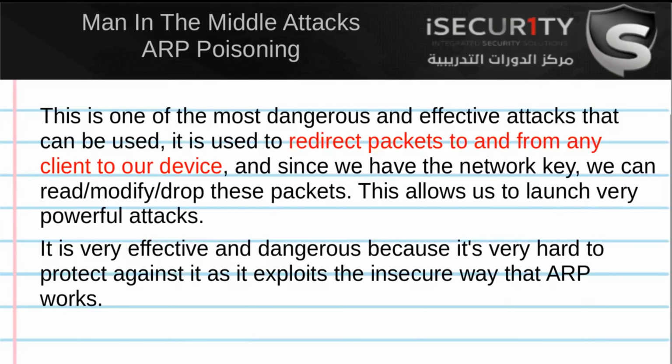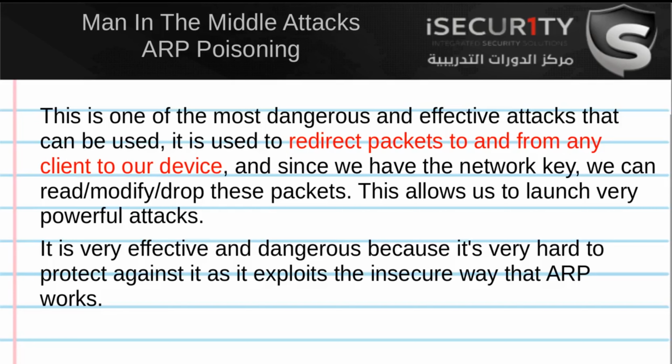Man-in-the-middle attacks. In the next few videos, we're going to talk about what's known as man-in-the-middle attacks. This is one of the most dangerous and effective attacks that you can carry out in a network. You can only do it once you connect to the network. It can be used to redirect the flow of packets from any client to our device. This means that any packet that is sent to or from the client, the target client, will have to go